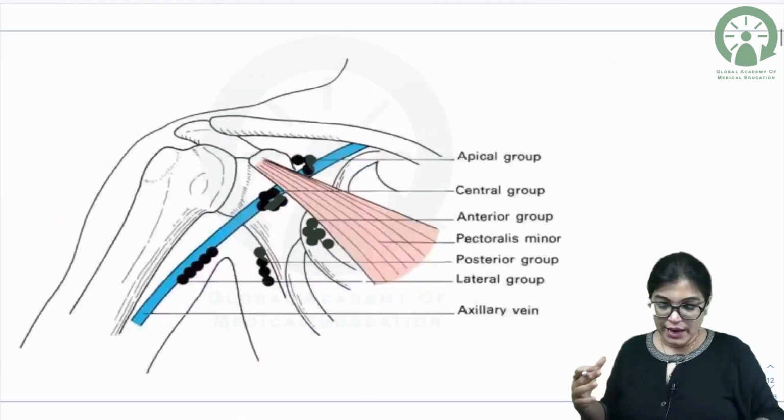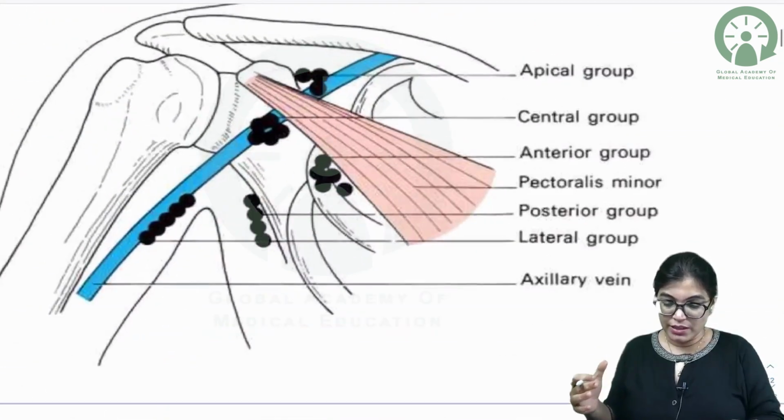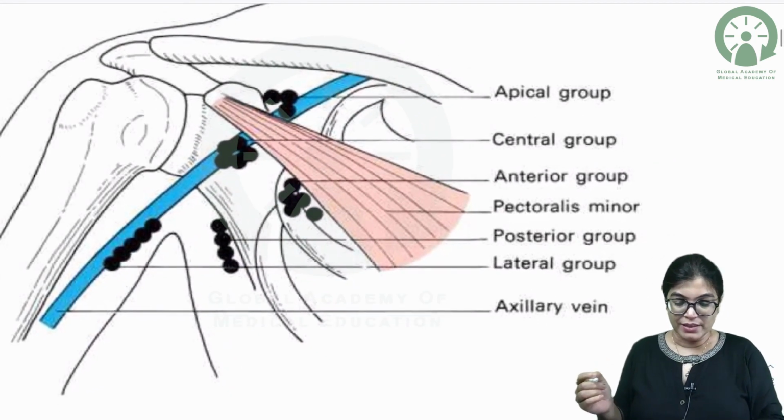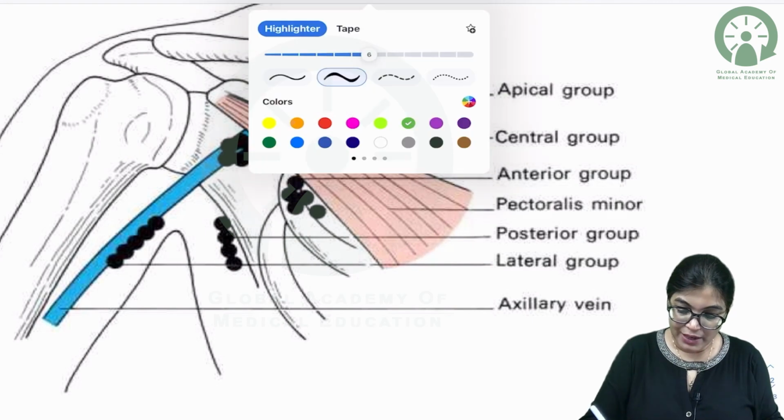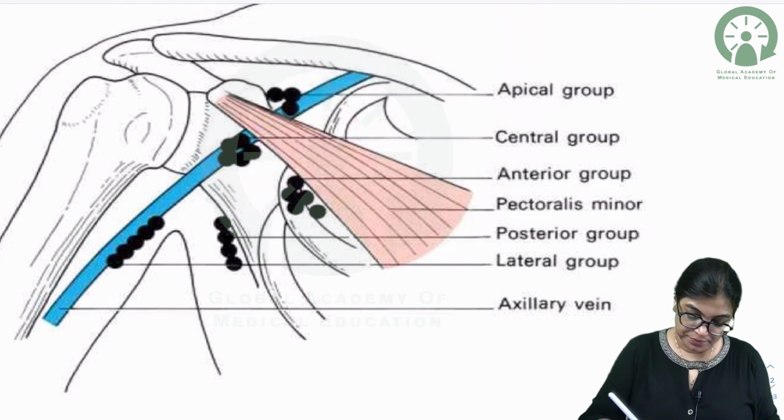Firstly, I would like to describe. Here is another image where you can see the veins. Firstly, I want you to describe the location of axillary lymph node. For that, I would like to draw 2 veins.